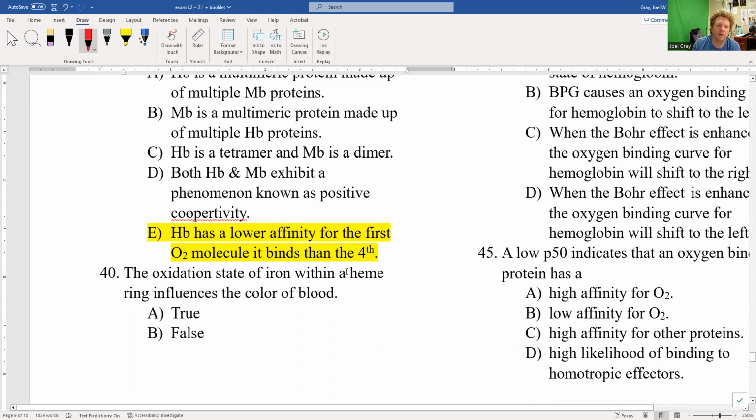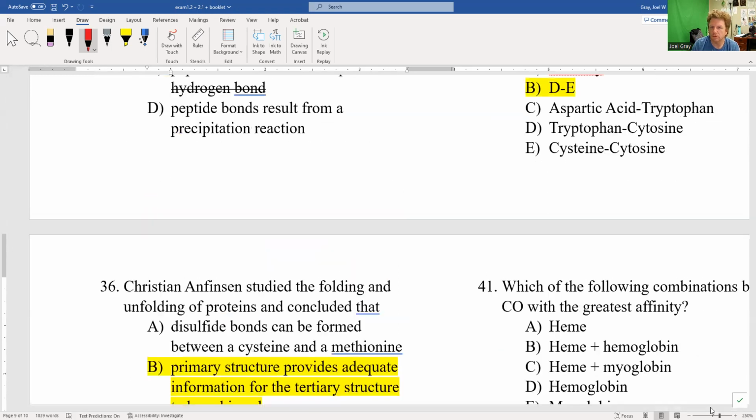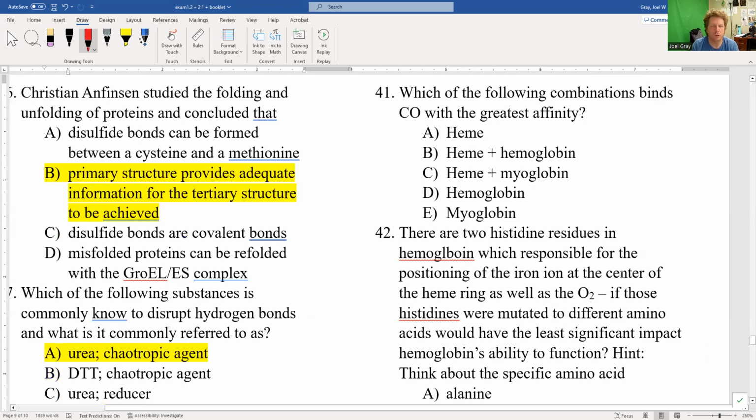The oxidation state of iron within a heme ring influences the color of blood. That is absolutely true. So if it's Fe2+, you've got the right colored blood, and if it's Fe3+, then you might have like a darker red. Number 41, which of the following combinations